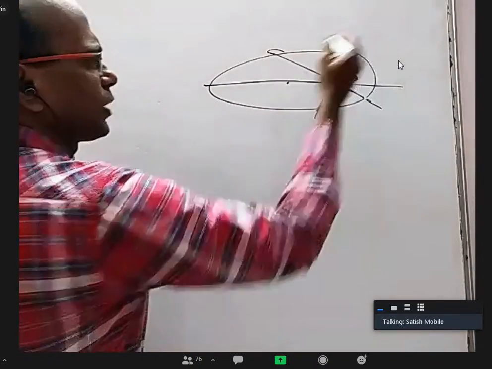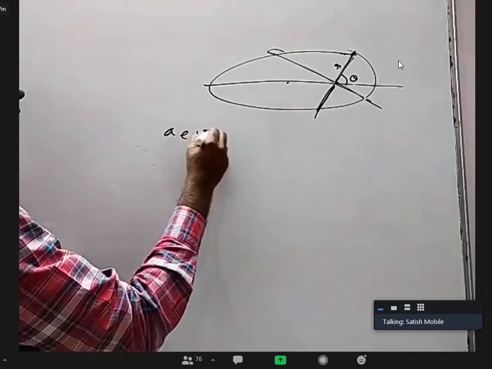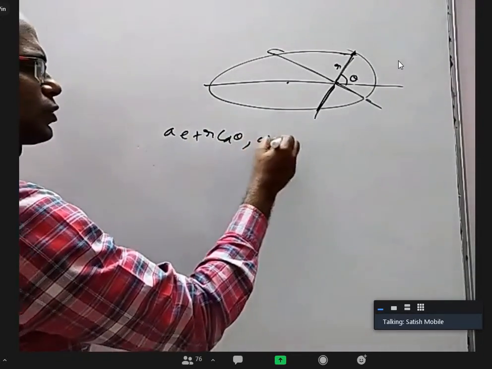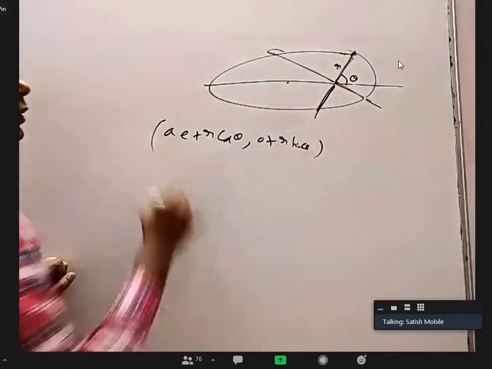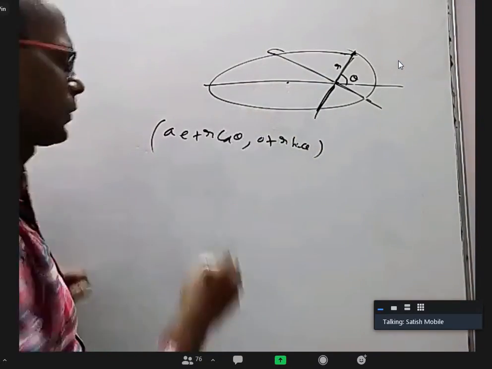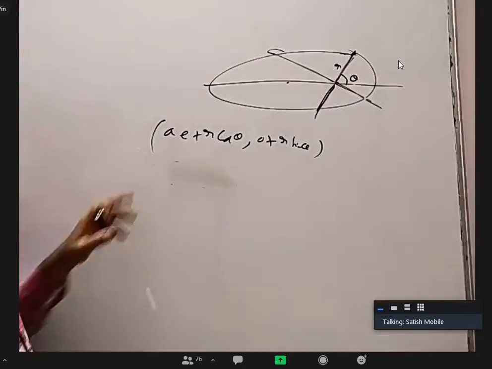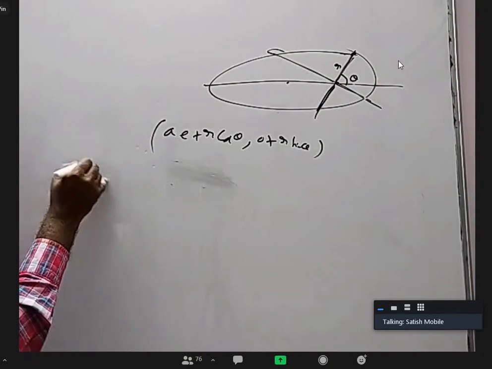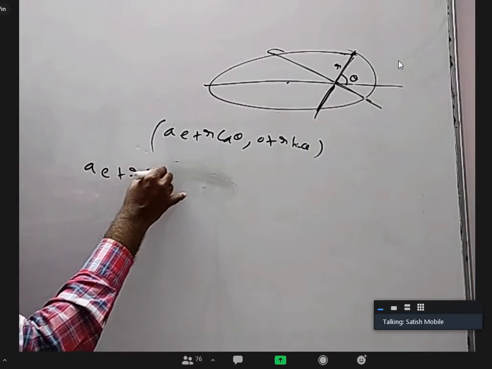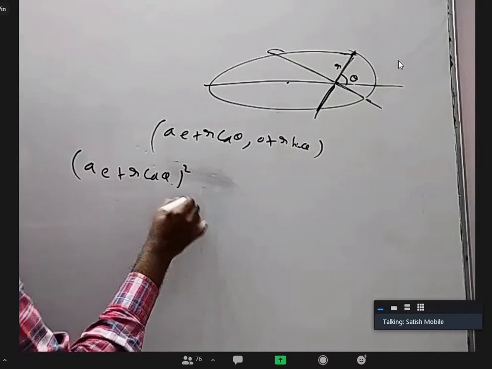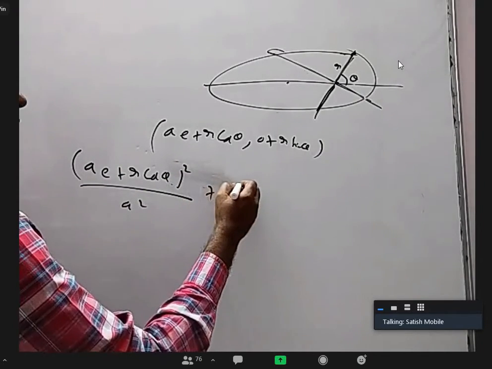Then this point will be AE plus r cos theta, comma 0 plus r sin theta. For the other, theta plus 90, we'll do that a little later. Let us substitute this point in the ellipse equation. You will get (AE plus r cos theta) whole square by a square,